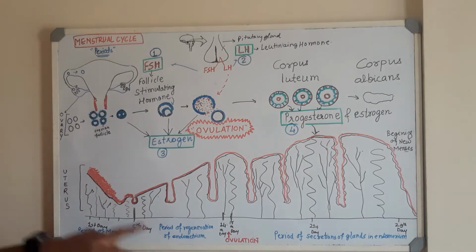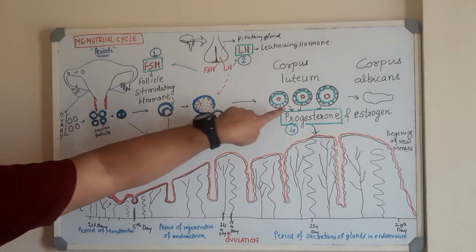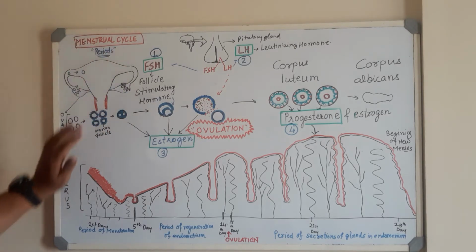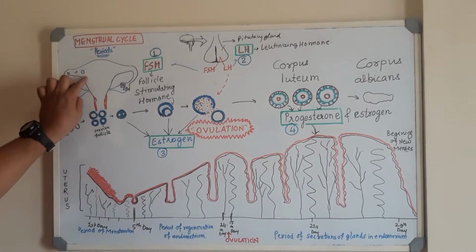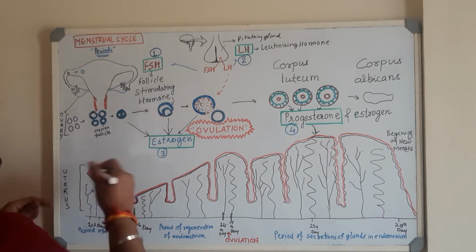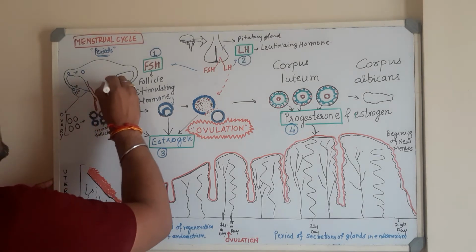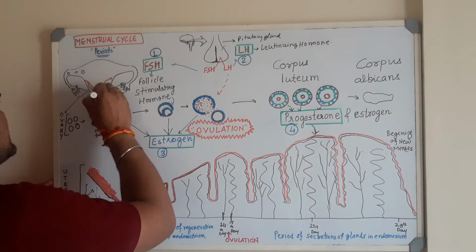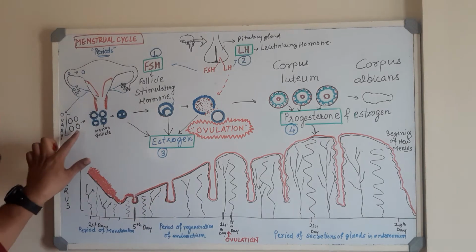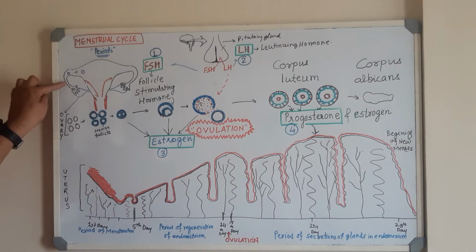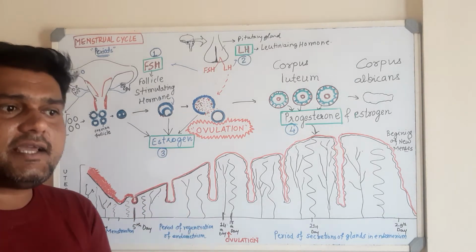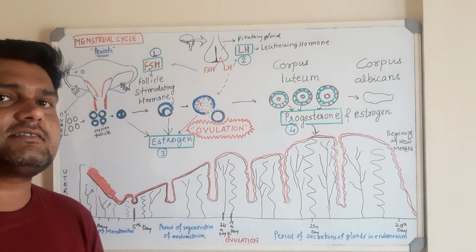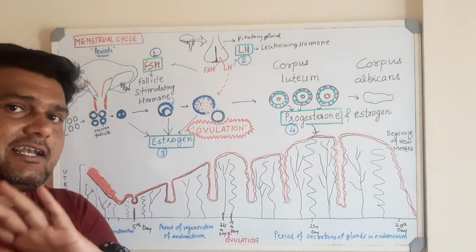ठीक है, तो आपको पहले बात ध्यान रखना है कि this is a portion that is changing in the ovary. This occurs in the female reproductive system, and these are the changes that are occurring in the uterus. ठीक है, डायग्राम समझने के पहले, this is the change in the uterus, the uterine wall that is changing. These are the changes that are taking place in the ovary. When I talk about the first phase, like today there is menses, today is the beginning or the first day of the menstrual cycle. So when menses begins, it lasts for 5 days.